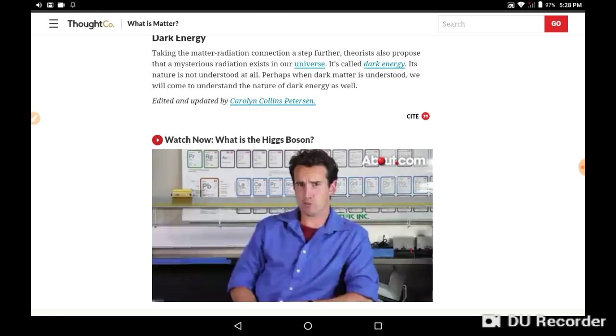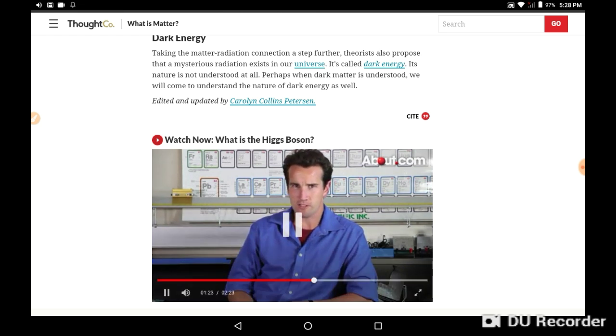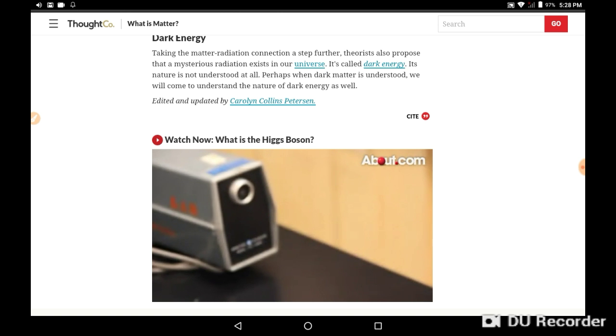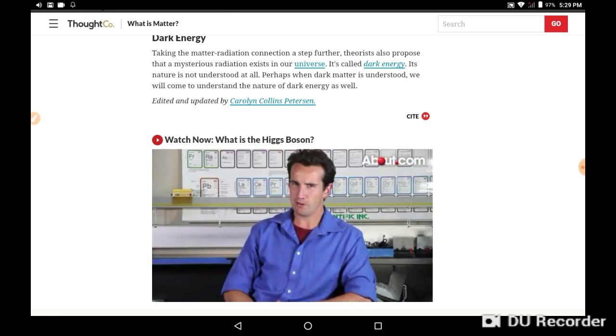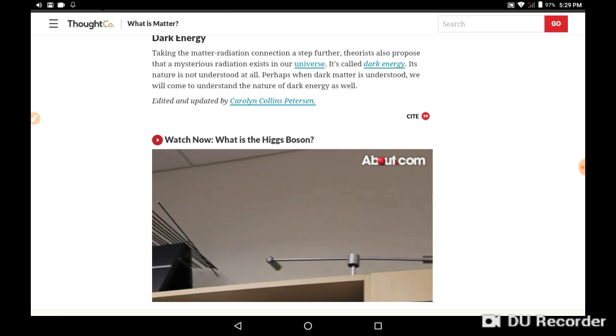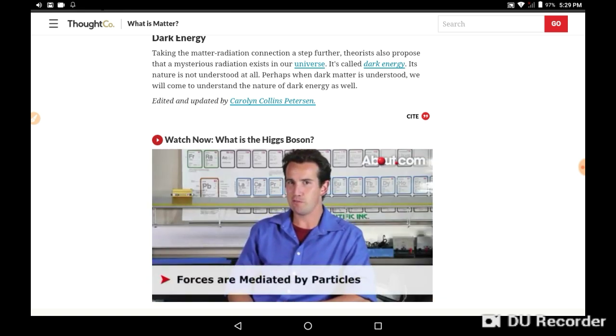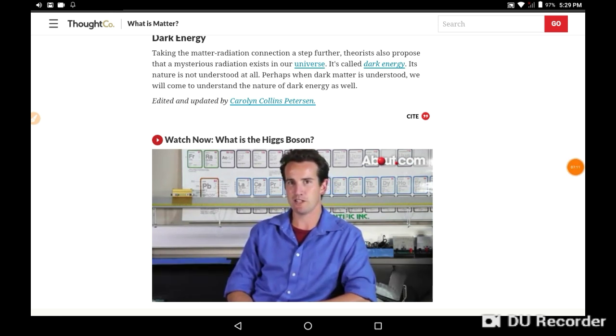Imagine two electrons traveling toward each other. They would be repelled because same charges repel. And the mediator that repels them is called the photon, or a particle of light. The photon is a boson. It does exactly what bosons are supposed to do. It repels or pushes away as a force. That's the idea, that forces are mediated by particles. I prefer the term mediator to either force or particle, because I feel that's exactly what we're talking about.